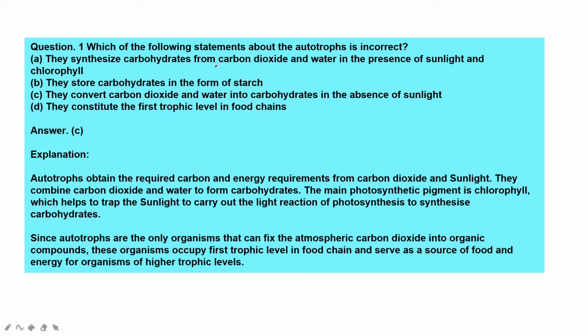They synthesize carbohydrates from carbon dioxide and water in the presence of sunlight and chlorophyll. They store carbohydrates in the form of starch. They convert carbon dioxide and water into carbohydrates in the absence of sunlight. They constitute the first trophic level in food chains. Which statement is incorrect? This should not be missed. Autotrophs converting carbon dioxide and water into carbohydrates in the absence of sunlight is wrong.